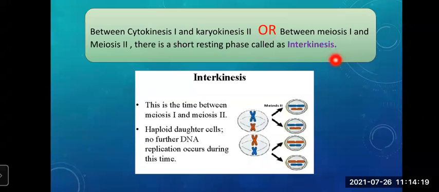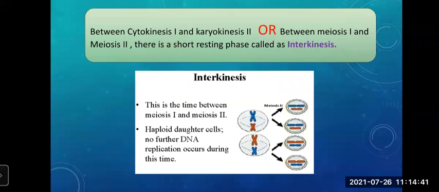In interkinesis, no further DNA replication occurs. It is a resting phase. Got it? So keep in mind, between meiosis 1 and meiosis 2 there is a short resting phase, and that phase is called interkinesis.